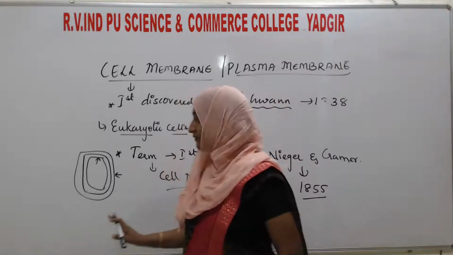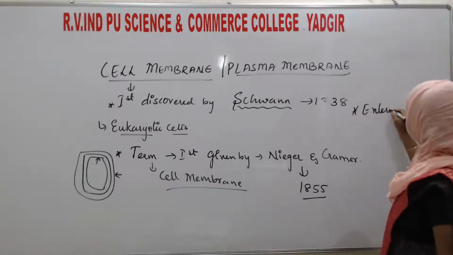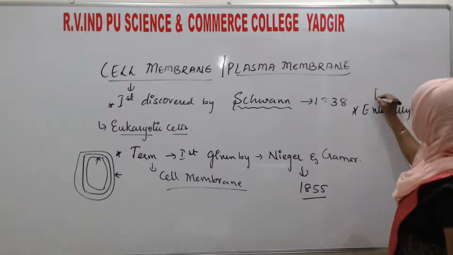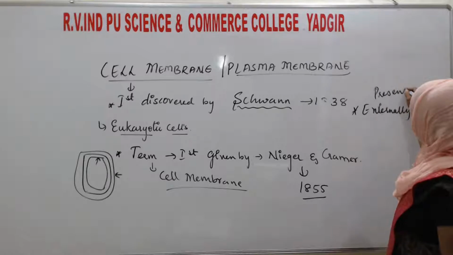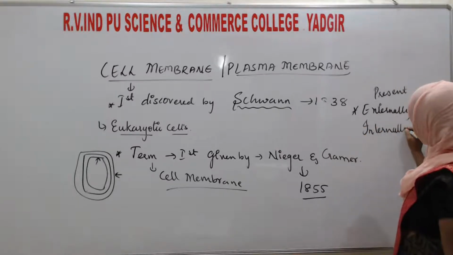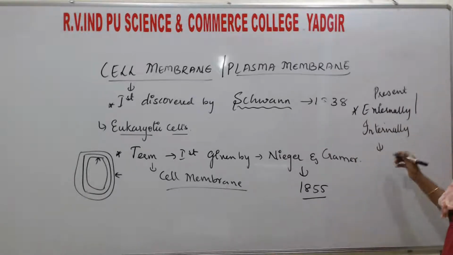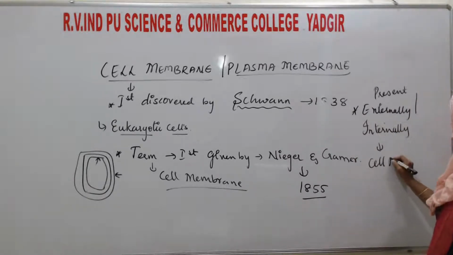Either it will be present externally or internally, and that particular membrane, present internally or externally in the cell, is known as a cell membrane.